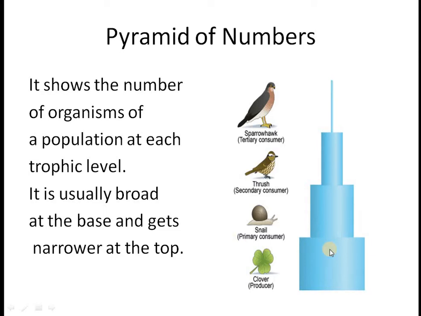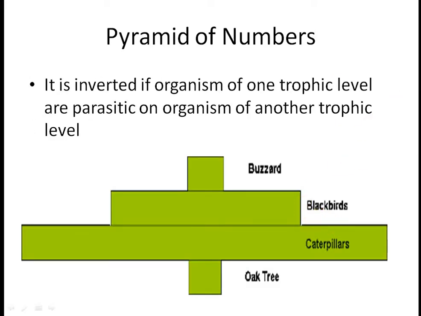This is a typical pyramid, but it gets inverted also. How it gets inverted, let's see in the next slide. So if you see here, it is again a pyramid of numbers, but it is not a traditional pyramid. It is not broader at the base and narrower at the top. It gets inverted when parasitism is involved. For example, this is an oak tree and here many aphids or caterpillars or any other parasite might be feeding on this tree. The number of trees would always be lesser compared to the parasites that are feeding over it.